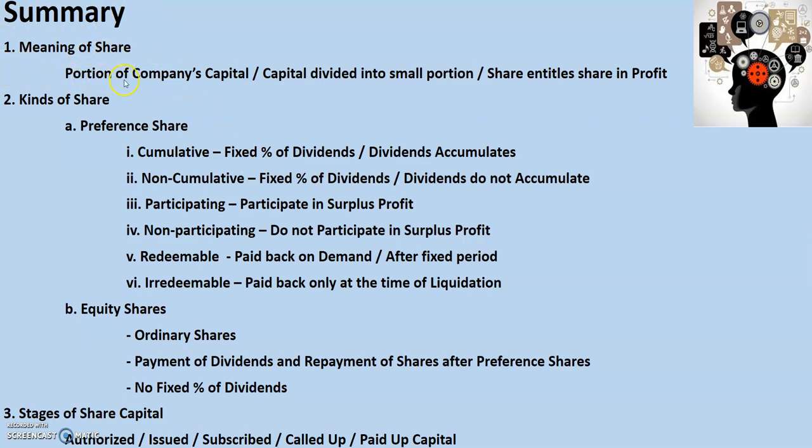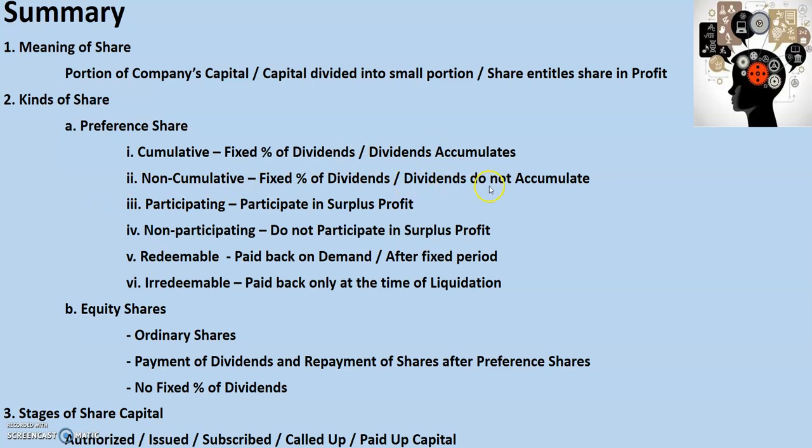Now we will see quickly the summary. The meaning of share: a portion of the company's capital, with capital divided into small portions, and a share entitles the holder to a share in profit. Then kinds of share. We have preference share and equity share, and in preference share we have cumulative, that means dividends are accumulated.